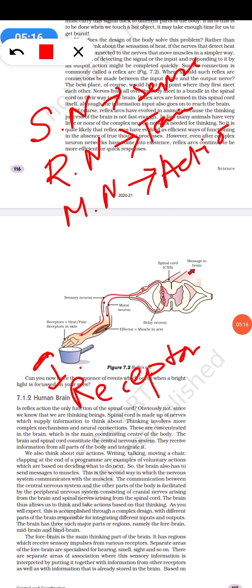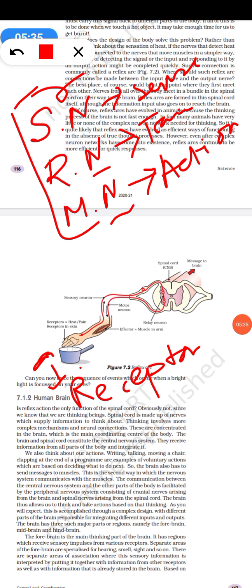That helps to give a response to the stimuli. Here this is your sensory neuron, this is your motor neuron, and this is your relay neuron.